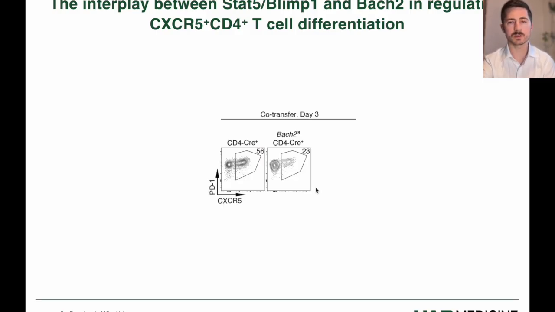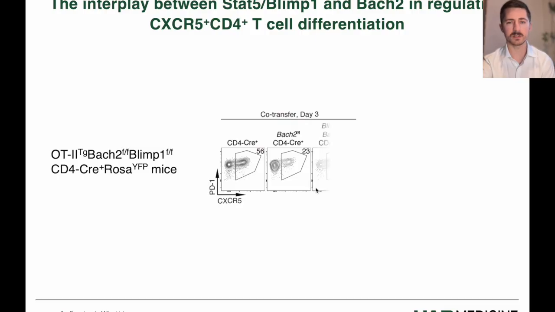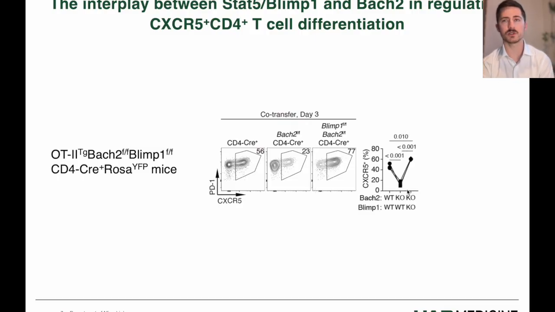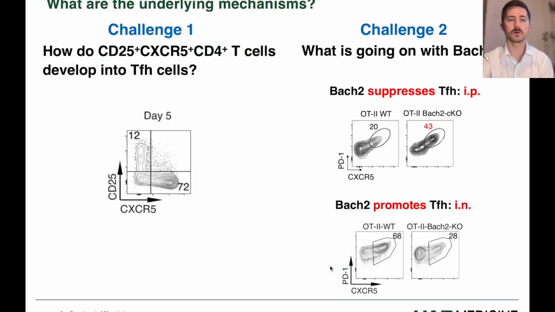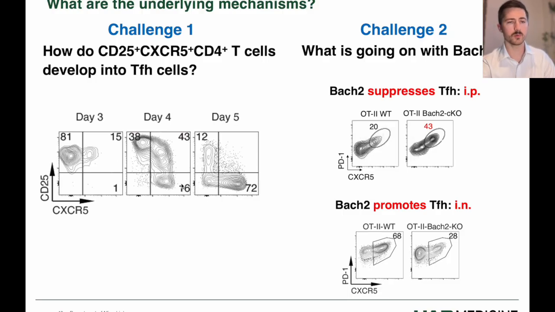We then confirmed that this was due to BLIMP1 by using the BACH2 BLIMP1 double knockout cells, which rescue the differentiation of TFH. So going back, we found that BACH2 was responsible for blocking the signals downstream of STAT5 that would inhibit TFH. So the CXCR5 positive cells avoiding STAT5 signaling was not the mechanism for the divergence. And if we look at an earlier time point, almost all the activated cells were CD25 positive, and the earliest CXCR5 positive cells were CD25 positive, which subsequently downregulated CD25 to yield the divergence that we see.